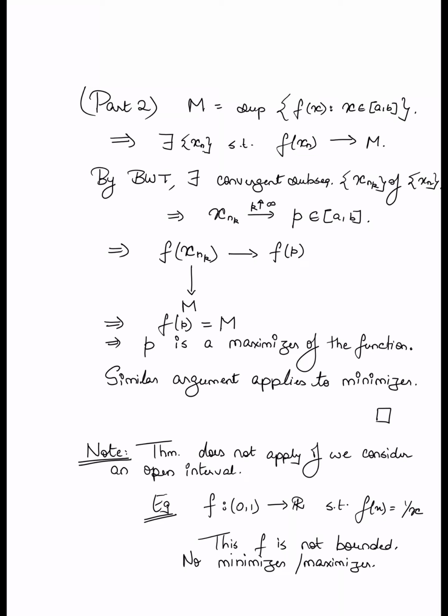So an exercise for you is to go back to the proof that we have written and check for yourself where the closedness of the interval is playing a role. There is something in the proof that crucially relies on the fact that we consider a closed interval [a, b]. Okay, so what that is, I'll leave for you to identify. We'll stop here, and the next step is to prove the intermediate value theorem.